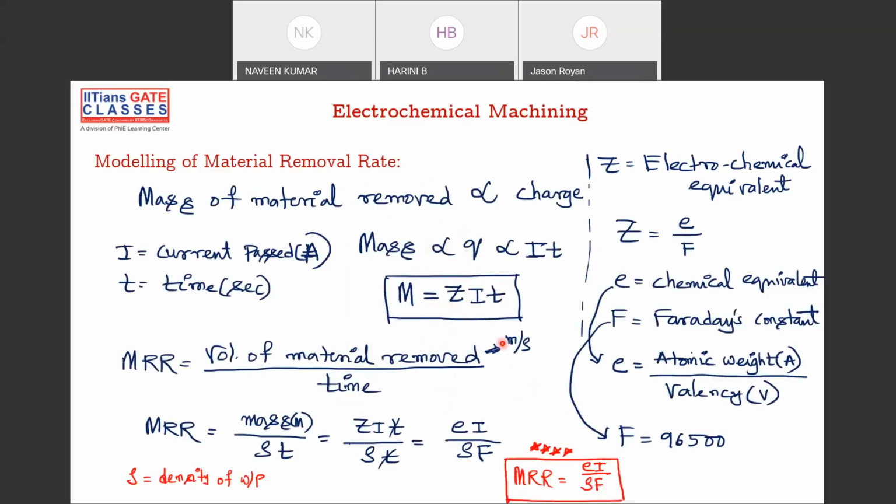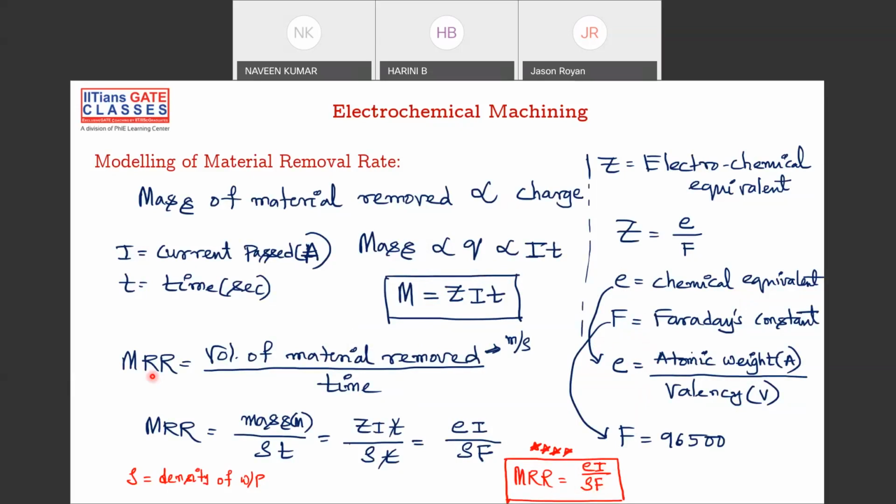And this is the formula for your material removal rate, that is EI by rho F. E is your chemical equivalent, I is your current that is passed, rho is your density of the material, and F is Faraday's constant. And the chemical equivalent can be written as atomic weight by valency. So I can write it as AI by V rho F. Sometimes I can write it like that also.